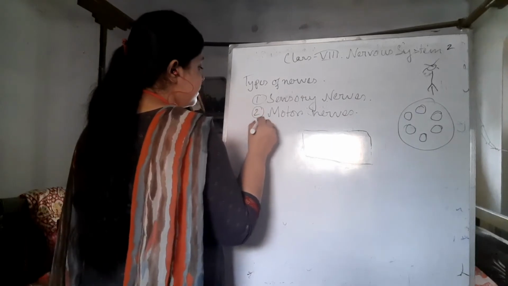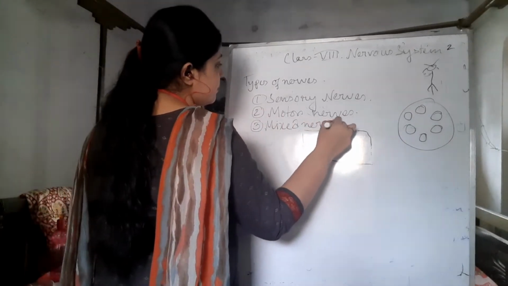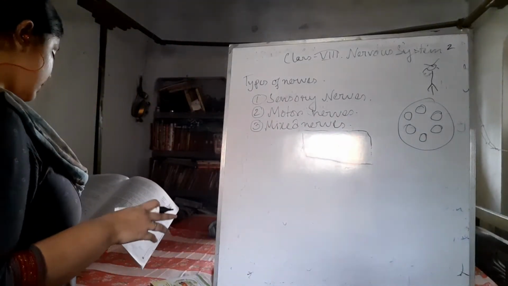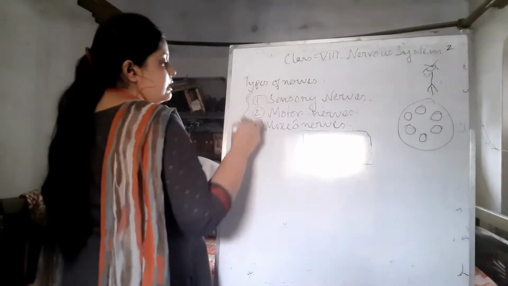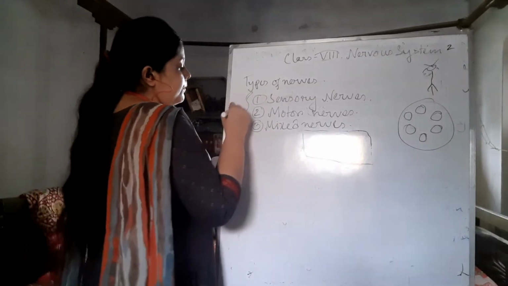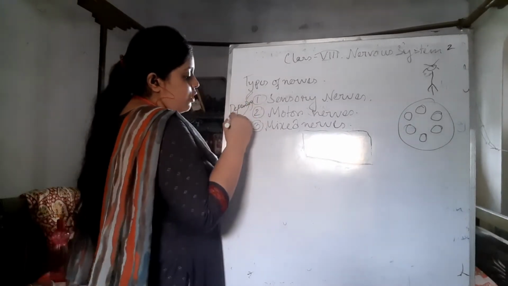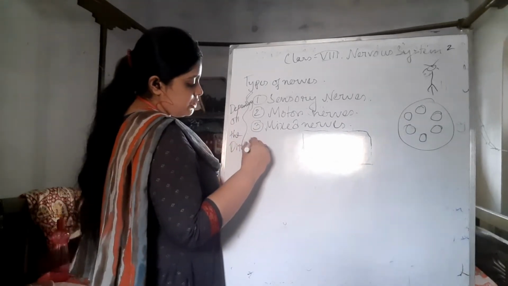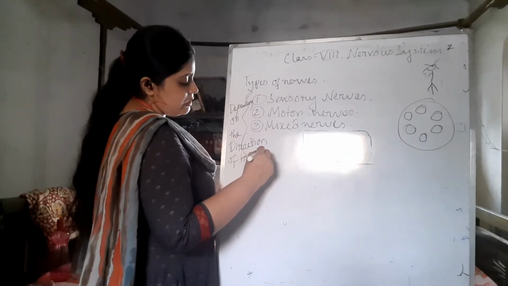Next, mixed nerves. So these types depend on the direction of transmission.